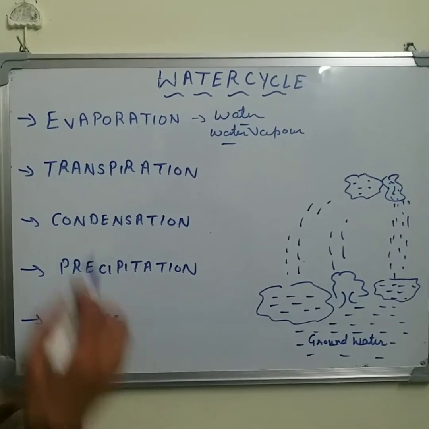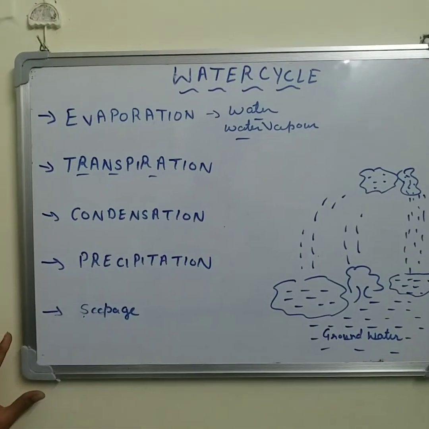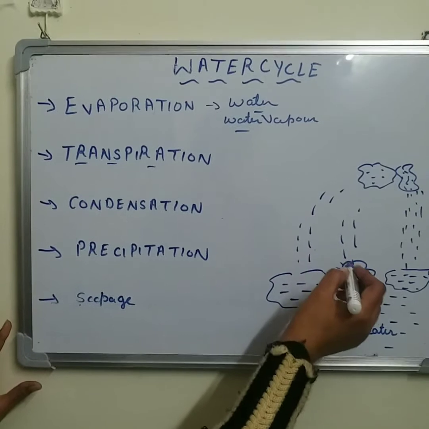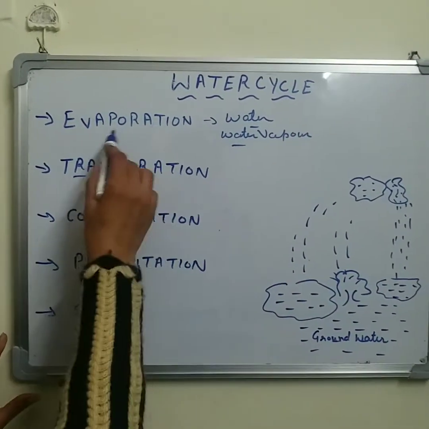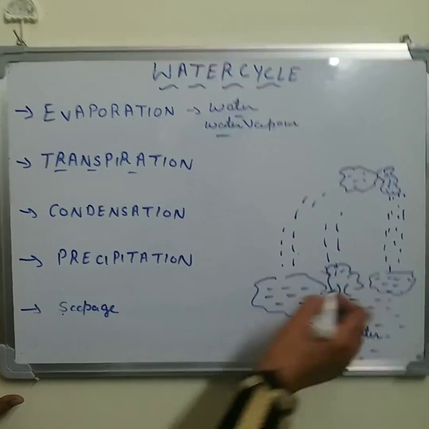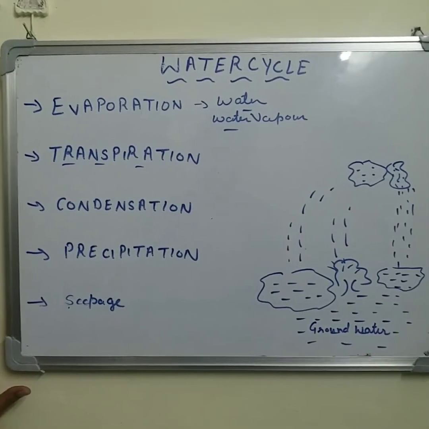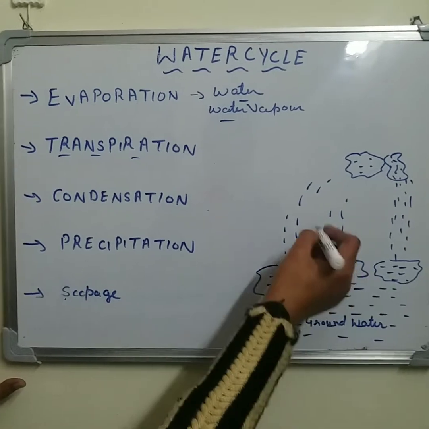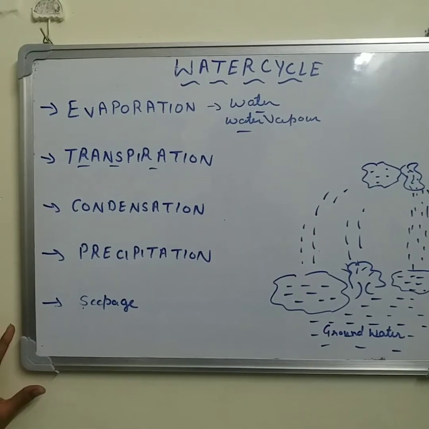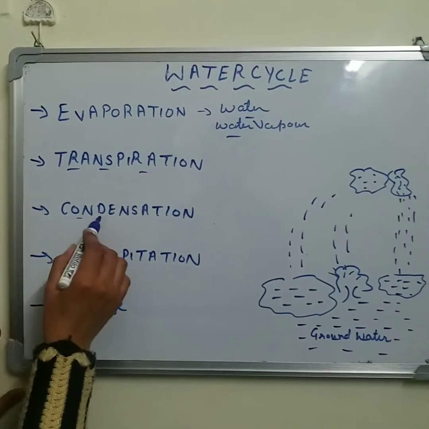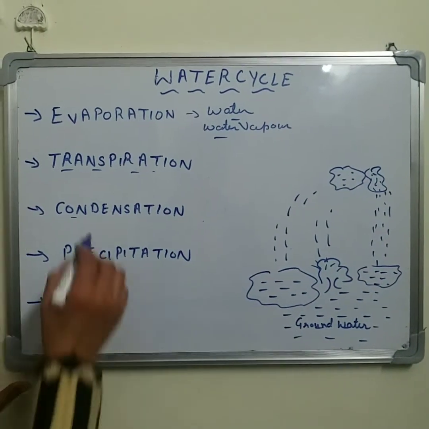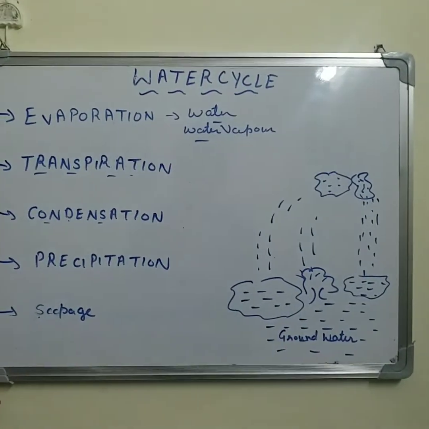In the same way, side by side, the transpiration process is going on from the plants. Transpiration means the same process as evaporation when done by the plants, from the outer parts of the plant, from the leaves, from the stem, from the fruits. The water is converted into water vapor due to the heat of the sun.